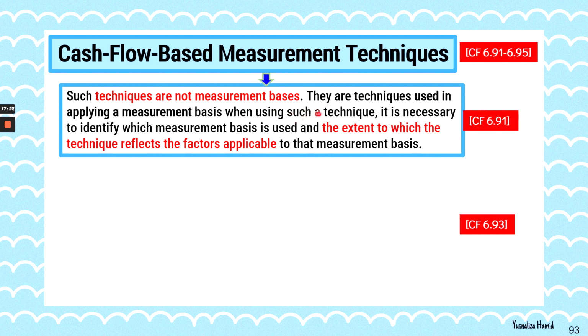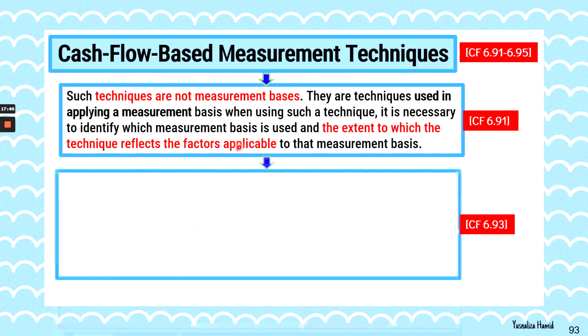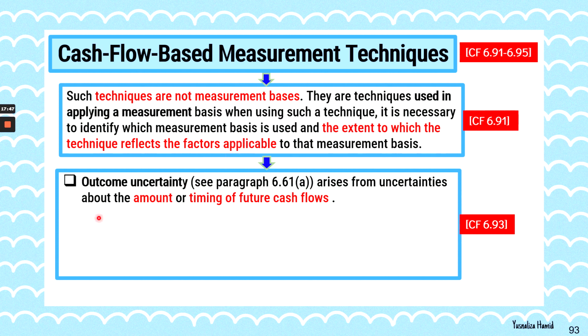If you use the cash flow based measurement techniques, you need to identify which measurement basis is used and the extent to which the technique reflects the factors applicable to that measurement basis. I only put a few of the paragraphs here. If you want to see the detail, you may go and check.